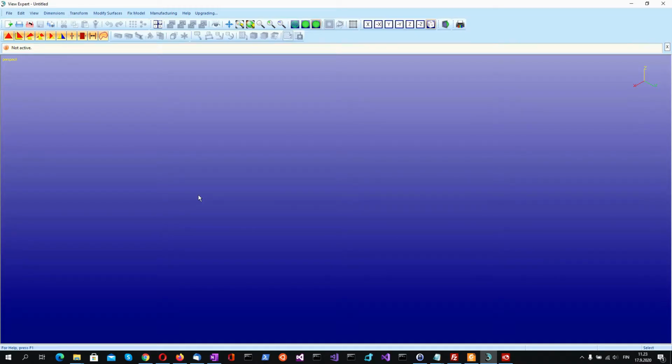In this demo, we show how to use View Expert manual repair tools for repairing a 3D model for printing. When the automatic repair process fails to fix all the problems in the model, you need to use the manual tools to fix those problems. The manual tools can be used also in a semi-automatic process where both the automatic repair process and the manual tools are used together. So let's first open a model for repair.